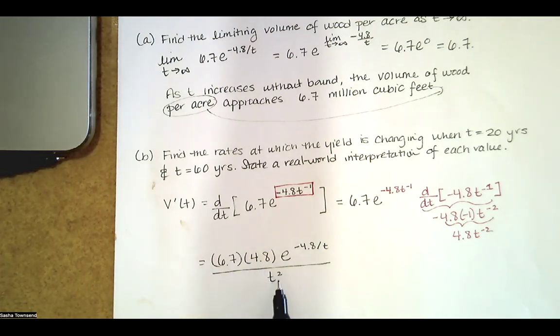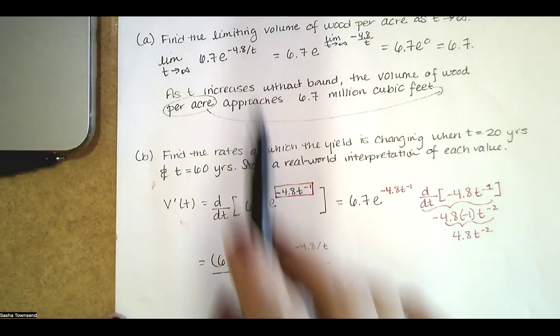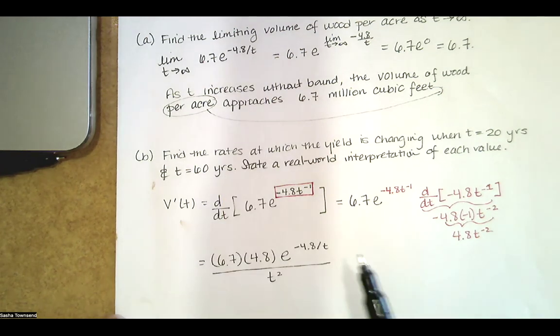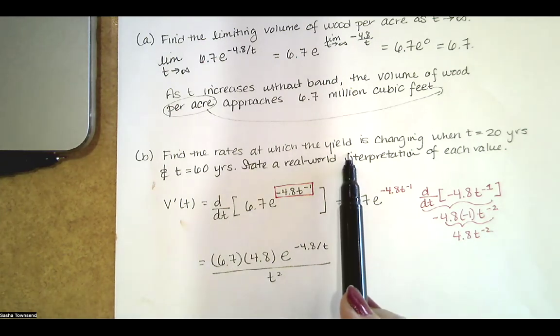This is undefined when t equals 0. The original function was undefined when t equals 0 as well. And this is always positive, and this is always positive, so V prime is always positive. So that means that yield is always increasing.